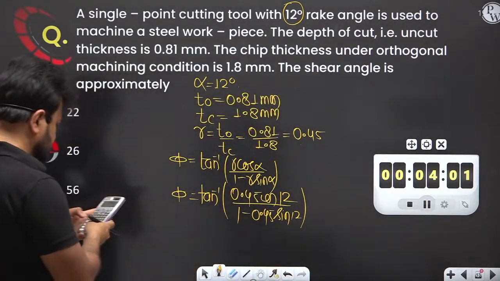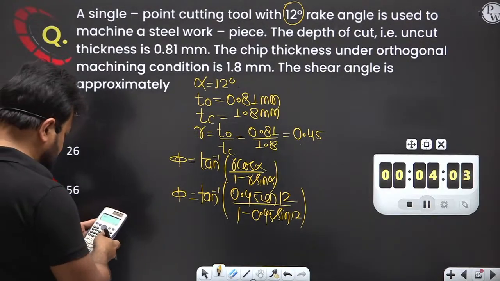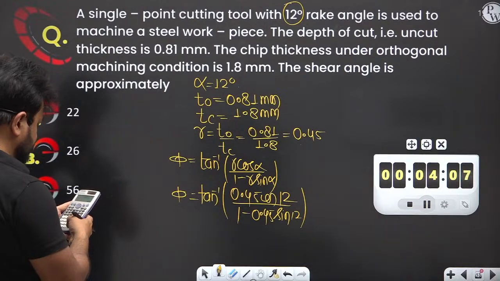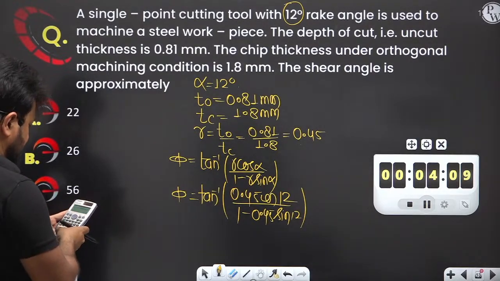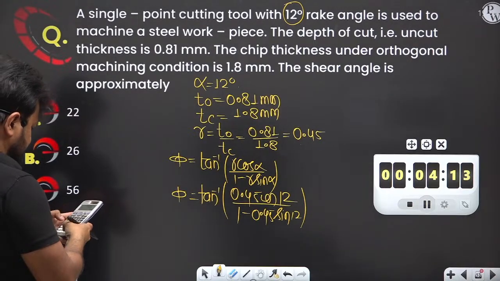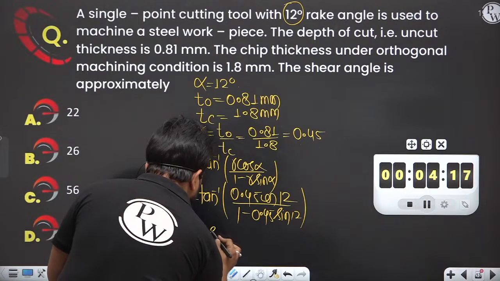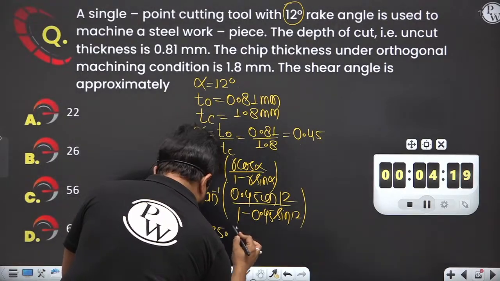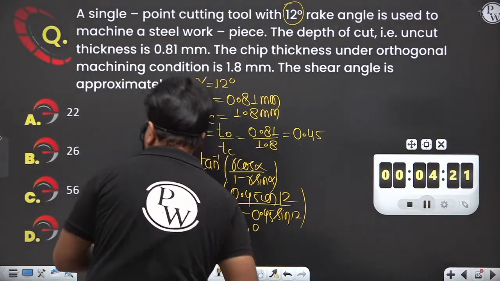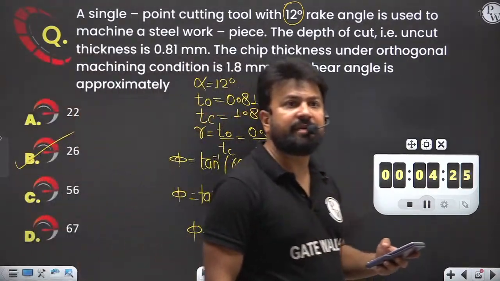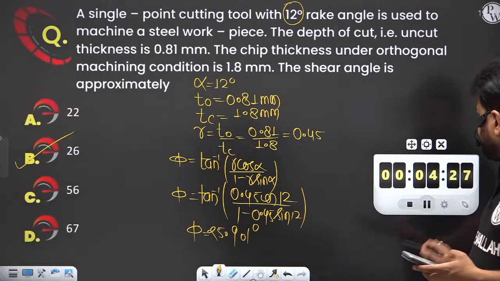Take the answer times cos alpha, divide by 1 minus the answer times sin alpha, then shift tan inverse. So the answer will be 25.901 degrees. So B is the correct answer, everybody.